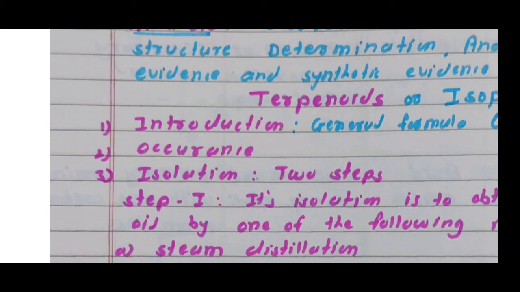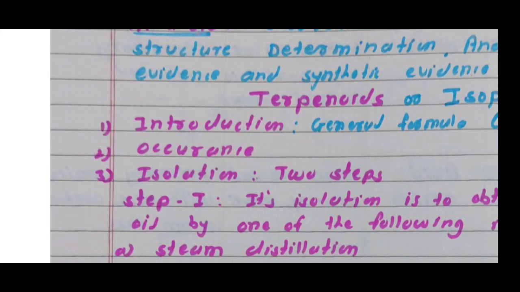The term terpenes was used to signify these isomeric hydrocarbons of molecular formula C10H16 isolated from turpentine. Turpentine is obtained from the pine tree. Later on, the new term terpenoids was used to include even their oxygenated derivatives. Oxygenated derivatives means alcohols, aldehydes, ketones. These are oxygenated derivatives, meaning these compounds contain a C-O group.